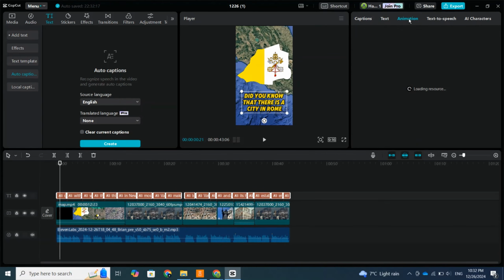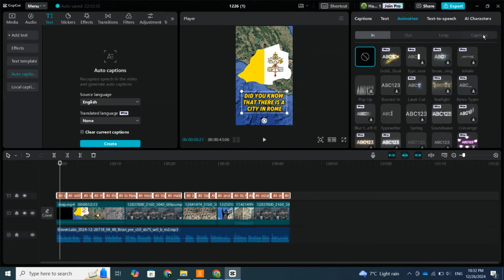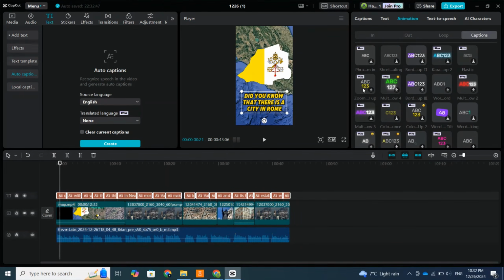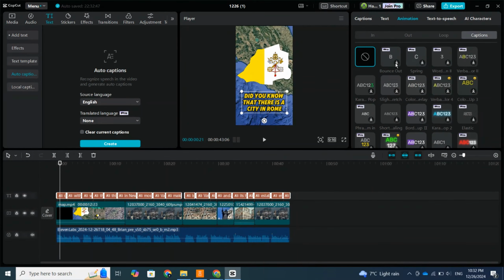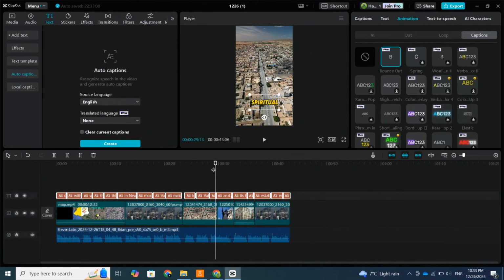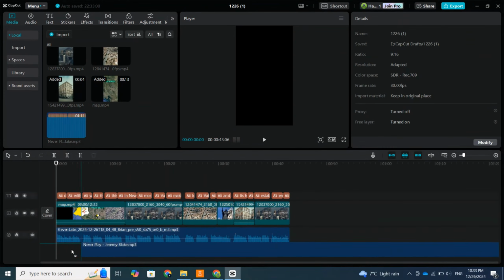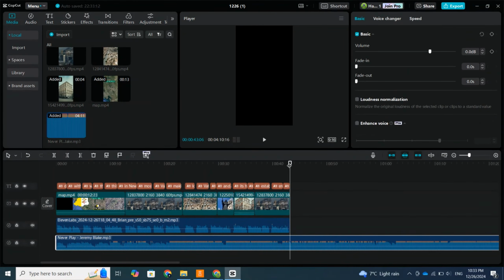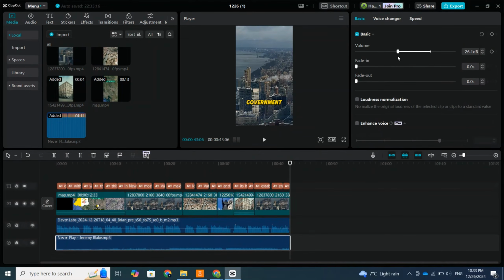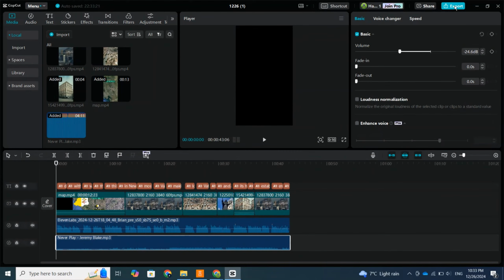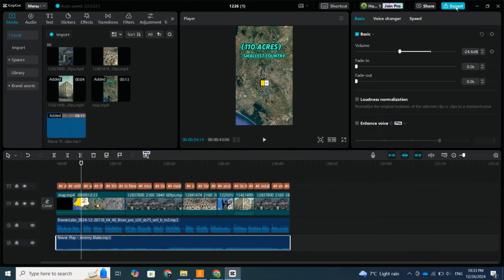To make the captions more engaging, add a text animation. Go to the Animations menu, select the Caption option, and pick an animation that looks good with your video. Finally, add background music to complete your video. Once that's done, your video is ready. Click on Export button to export the video.